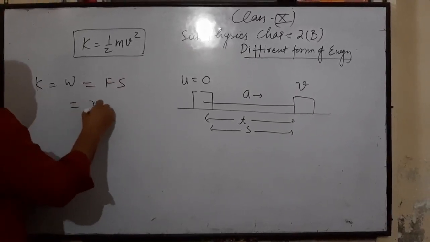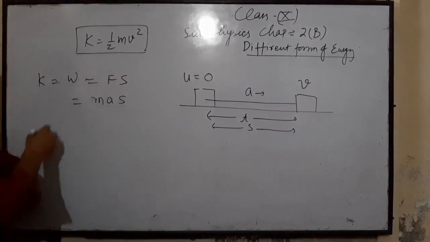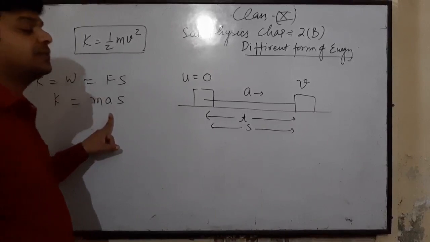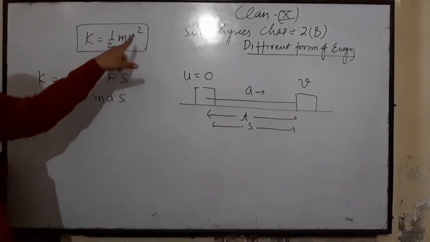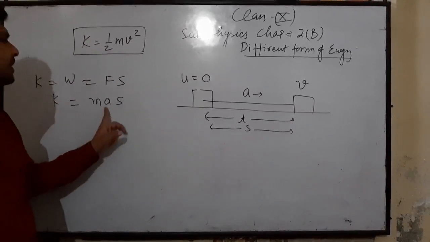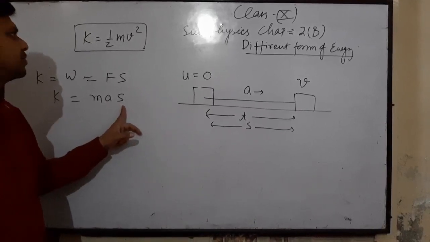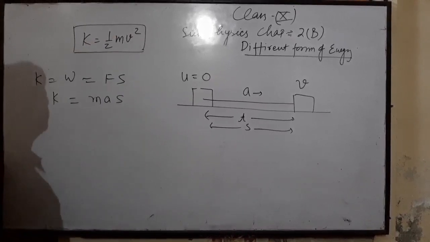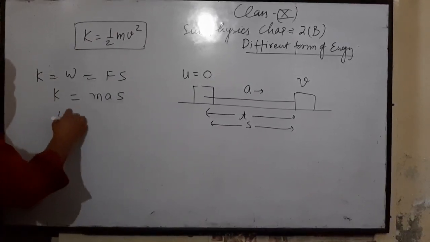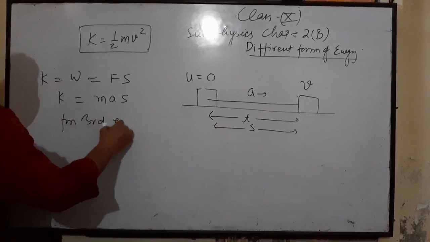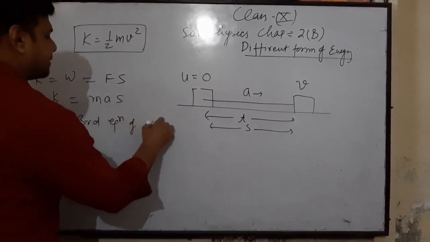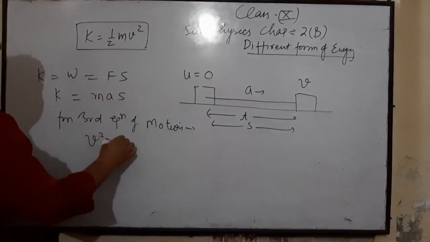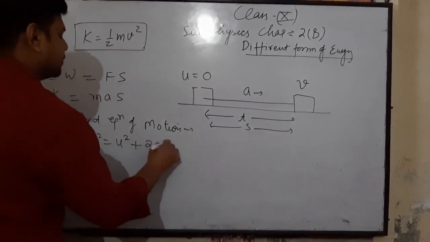Now F is equal to ma. So K is equal to mas. But we know the standard formula for kinetic energy is half mv square. So we have to eliminate a and s, and in place of a and s we need half v square. Now from the third equation of motion, v square is equal to u square plus 2as.